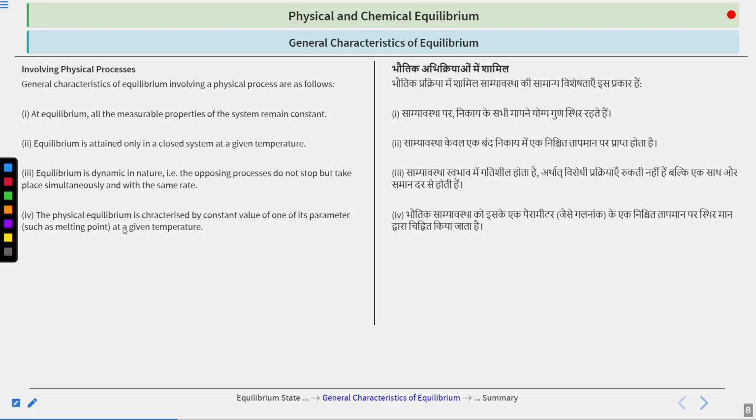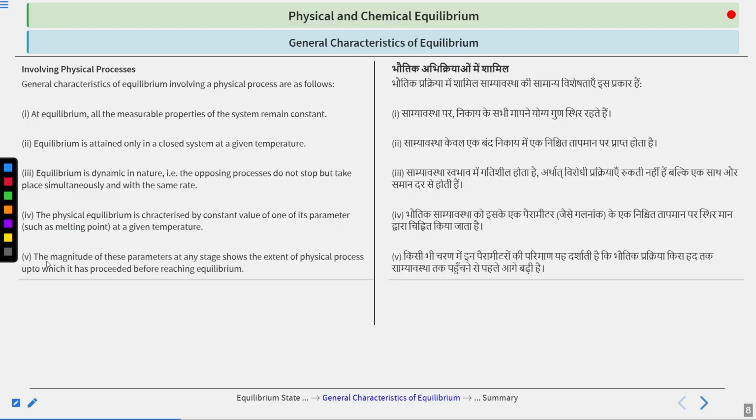So this physical equilibrium is characterized by a constant value, like the melting point, which is constant. Then we have the boiling point, which is also characterized by a constant. That constant is defined at a certain condition. If you're talking about the melting point, then it is related to 1 atm pressure. Only then is the freezing point of water 0 degrees Celsius. Similarly, for 100 degrees Celsius as the boiling point, 1 atm should be the pressure.